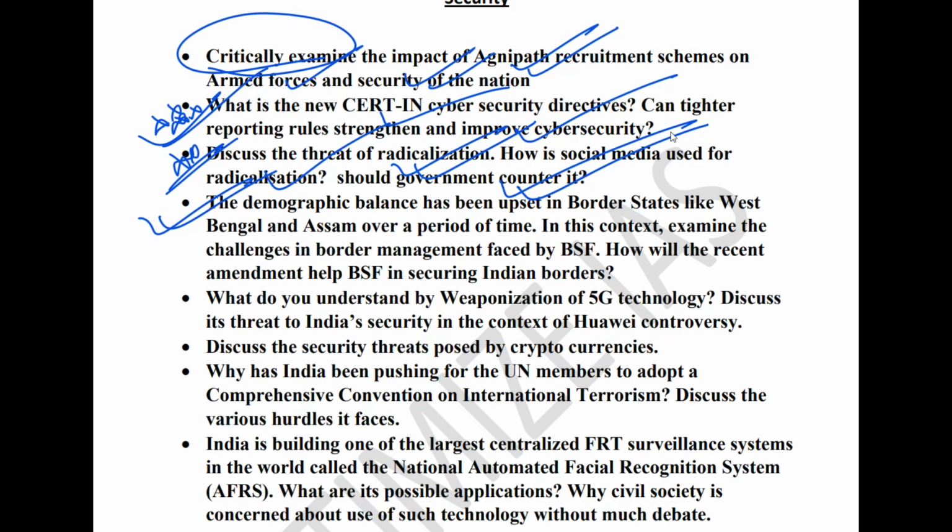Okay, in this context, they can ask you what are the challenges in border management faced by BSF and how will the recent amendment to the BSF law help BSF in securing the Indian borders. So this is a very important topic. Border security is a very important topic this year, please prepare border security.